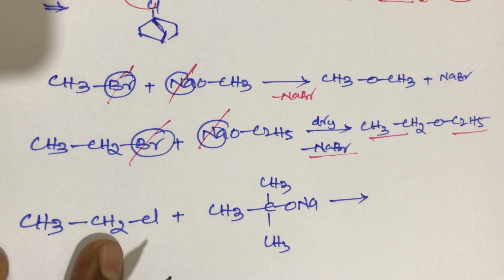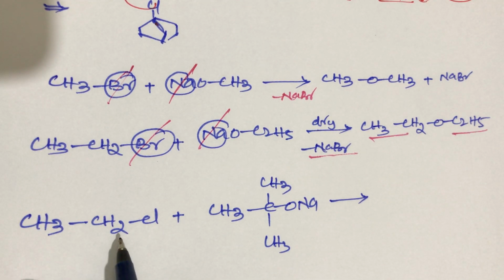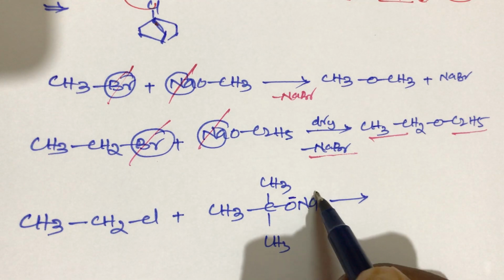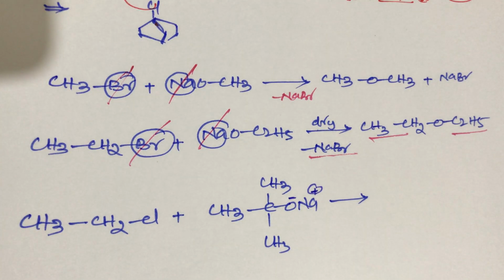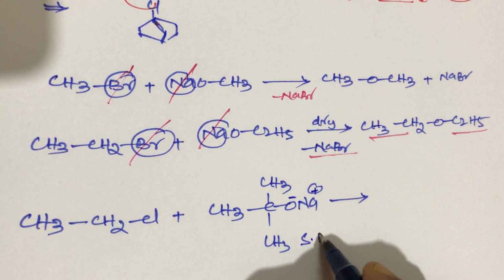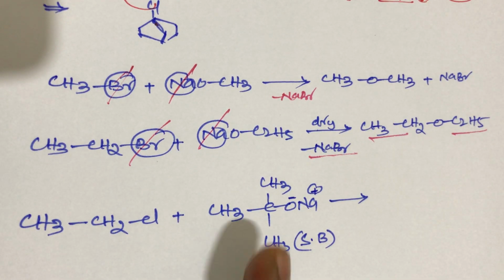Ethyl chloride belongs to primary alkyl halide. It is a strong nucleophile, O minus and Na plus, tertiary sodium butoxide. Tertiary butoxide is a strong base, student.